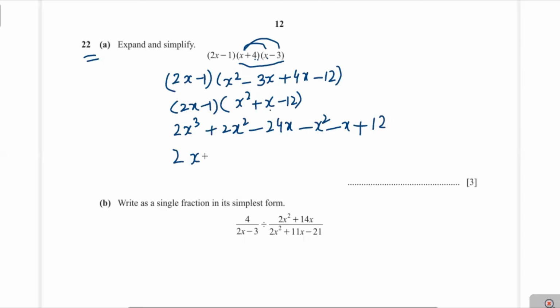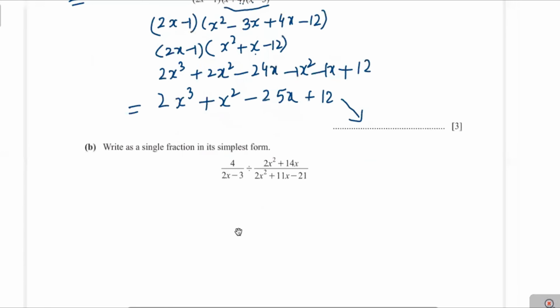Now we can write this as 2x cubed plus 2x squared minus x squared, that is plus x squared, minus 24x minus x, that is minus 25x, and plus 12. This is the answer of this expansion.